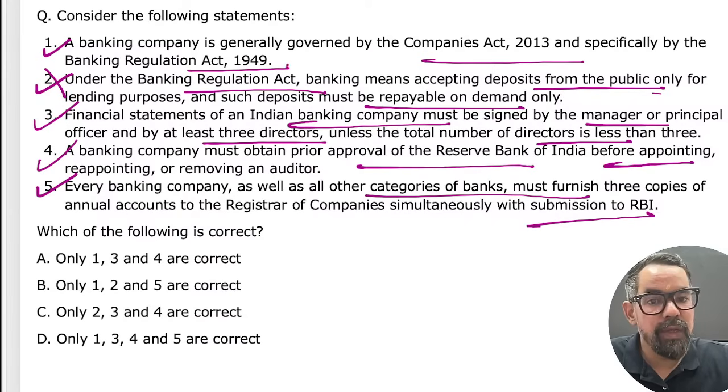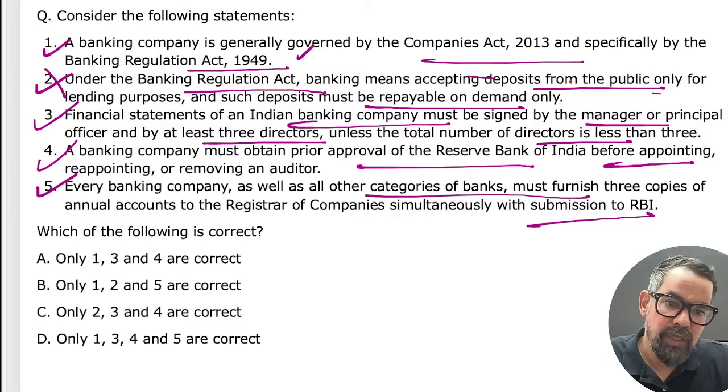Banking company is generally governed by the Companies Act, and this is true. The other statement is that banking means accepting deposit from the public only for lending purpose. No, this is wrong. Financial statement of an Indian banking company must be signed by the manager, principal officer, and at least 3 directors. This is correct.